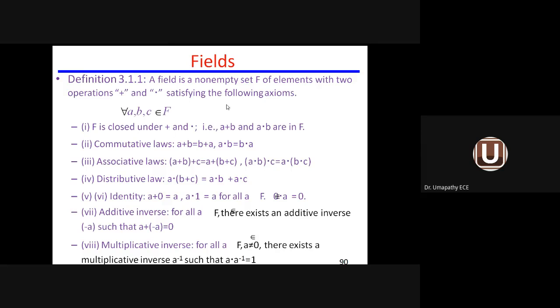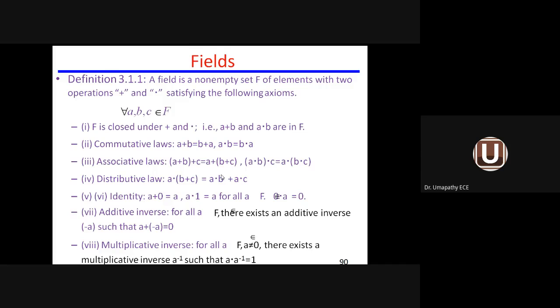A finite field is a non-empty field. It should satisfy two operations, one is addition, another is multiplication. Moreover, it should satisfy the following rules or axioms. You can see the following rules, commutative law: A plus B equals B plus A, A dot B equals B dot A. Associative law: three variables come into the picture.